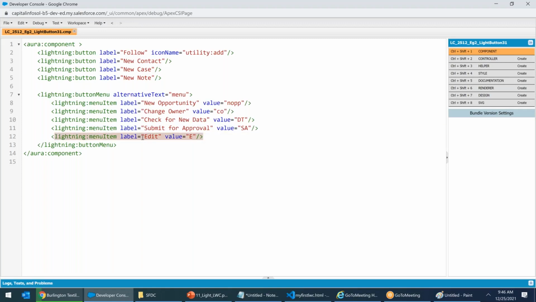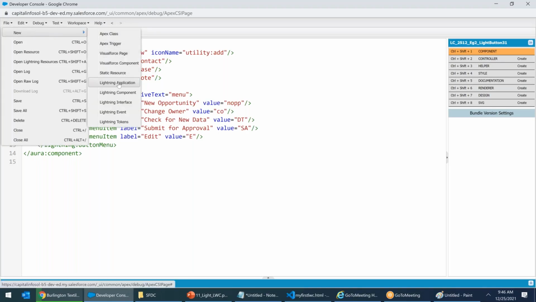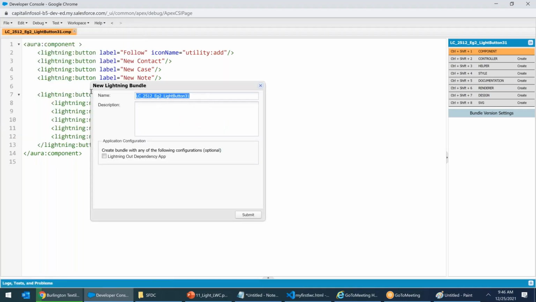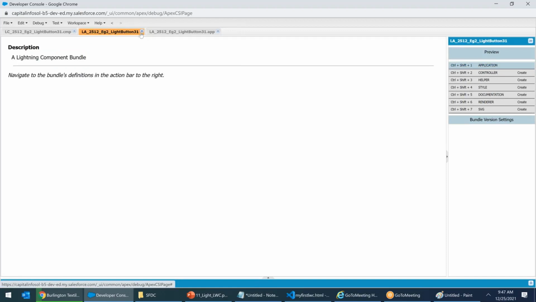Your wish. Let's not waste the time on that. You know now how to add. It's just copy paste going forward. Now I click on File, New Application. I copy the name. I change it to LA. LC stands for Lightning Component. LA stands for Lightning Application. Now, for every component I'm creating one application, which is wrong.